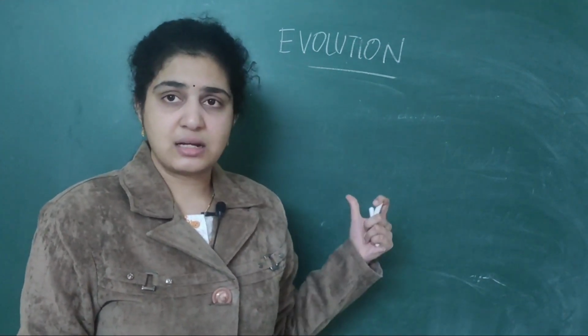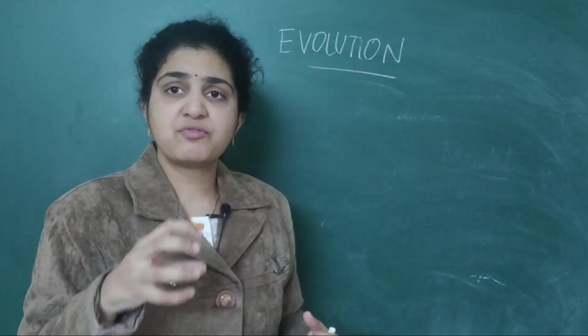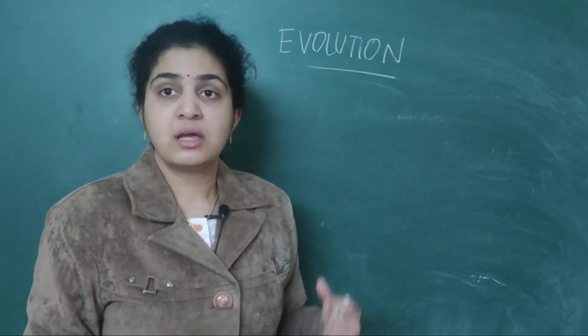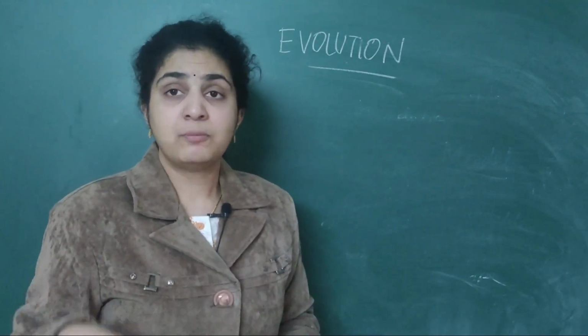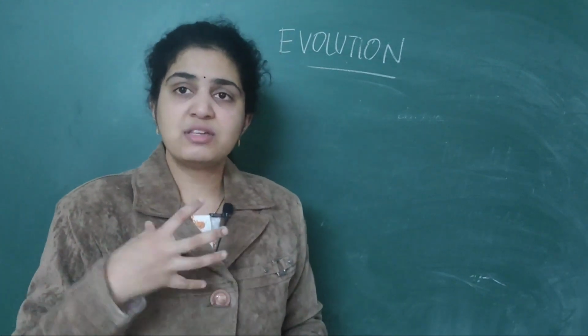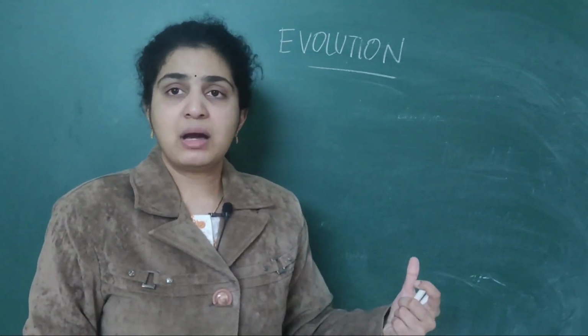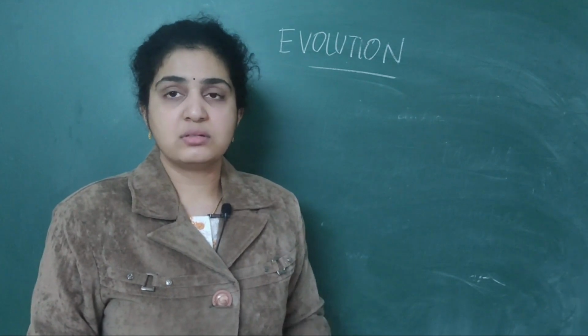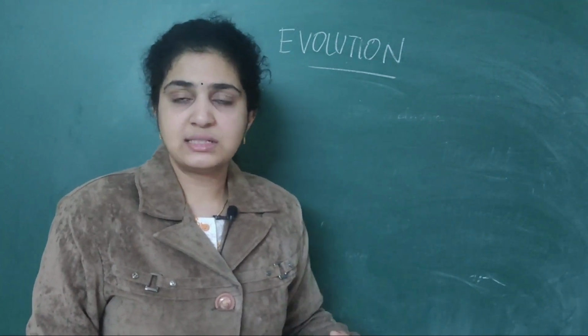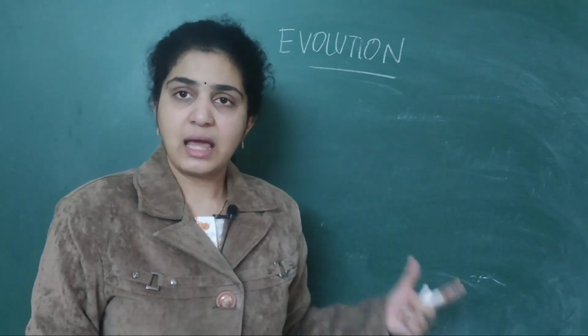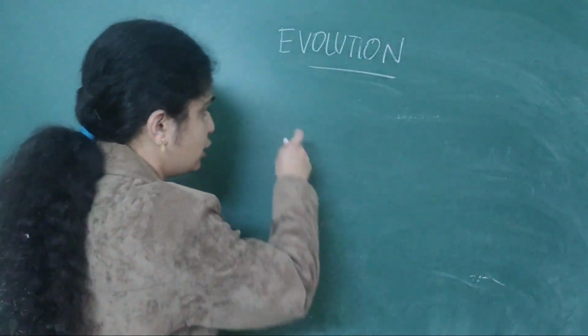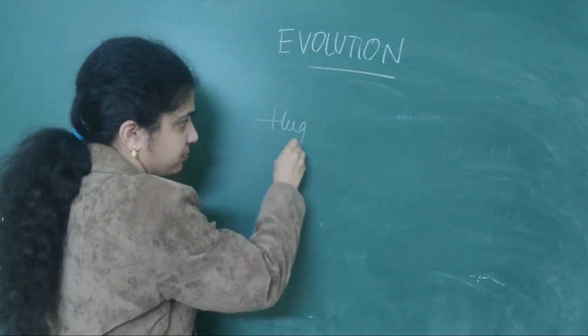They will also ask, suppose, who specified use and disuse of organs? Lamarck. Who gave the theory on populations? Thomas Malthus. Lamarck, use and disuse of organs. Darwin, natural selection. Mendel, inheritable factors. Next, Hugo de Vries.